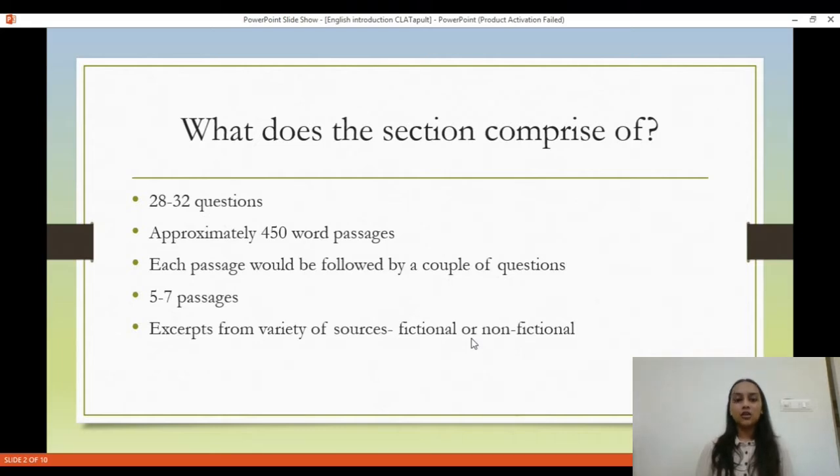This is just to give you a rough idea, because you never know, they might give you one passage followed by 4 questions or one passage followed by 10 questions, but you can take a rough idea of 5 to 7. These passages are excerpts picked up from a variety of sources. It could be picked up from a novel, which is a fictional source. It could be picked up from the editorial section of the newspaper. So that becomes a non-fictional source.